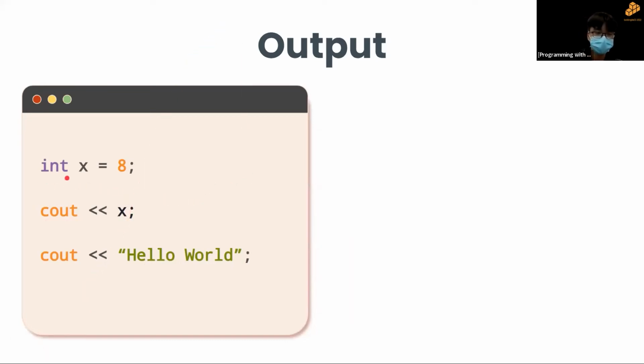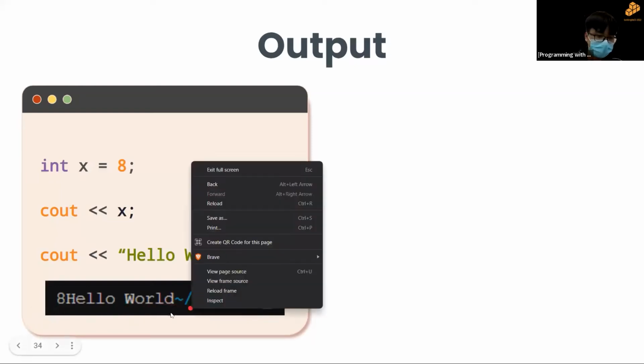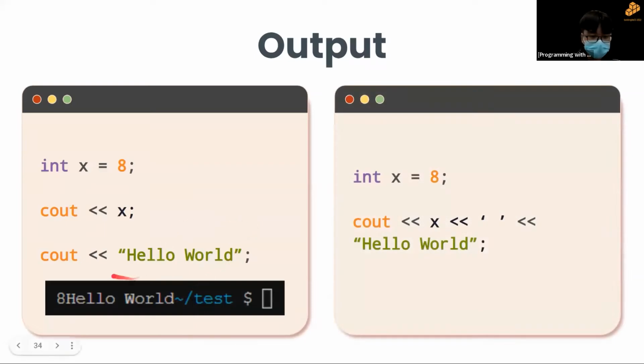Let's take a look at this. I have a variable x with a value of 8, and I want to output the variable name, output the variable, and output hello world. What do you think will come out as the output? This will come out if you decide to try it. This is right in a way, but you'll notice that they are together.